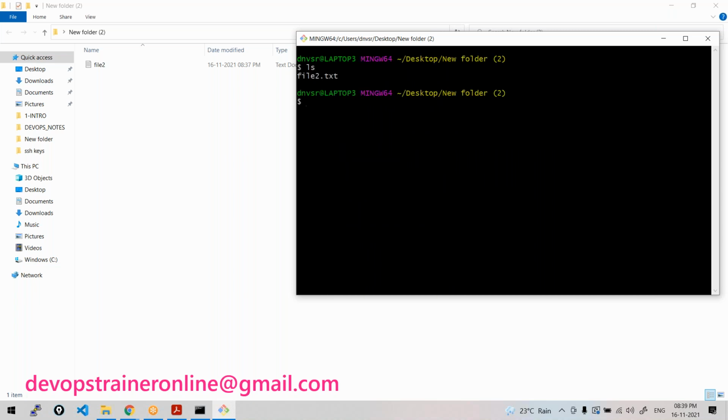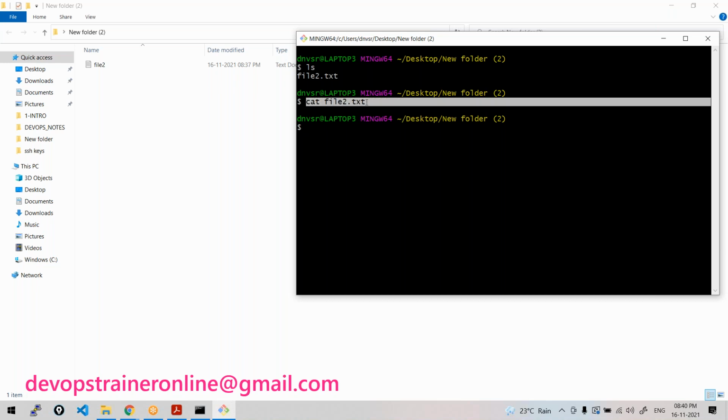So I have file2. Now what is there in this file2? If I want to open and check the content inside the file, like in the GUI where you double click, how can you do that here? cat, the file name. cat is like a read command. It will open the file and show you the content. But I don't have anything here, so when I run the cat command, no output is present.